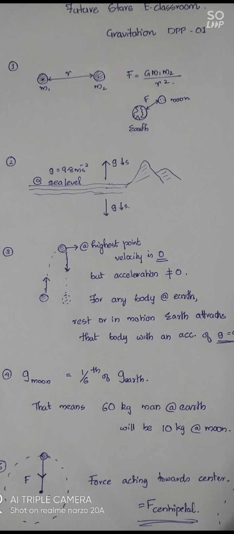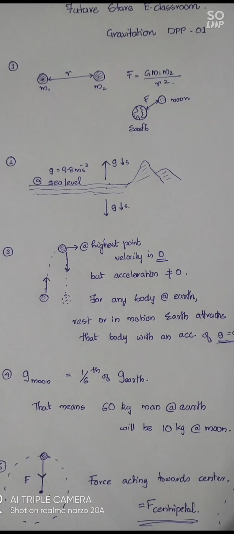If two bodies of mass m1, m2 are separated r distance apart, then they will have an attractive force between them, which is given by F is equal to G m1 m2 by r square. So if m1 attracts m2 with a force of F, then certainly m2 attracts m1 with the same force F. In this question, Earth attracts Moon with some amount of force, let us say F. Then the basic concept is the Moon also attracts Earth with that same force. So the answer will be same as that exerted by the Moon.